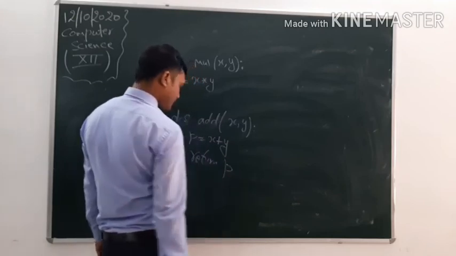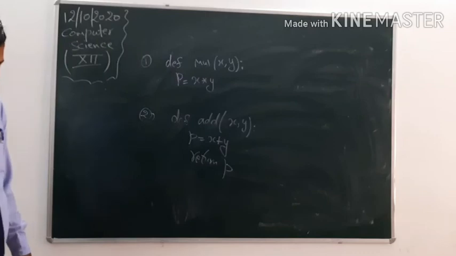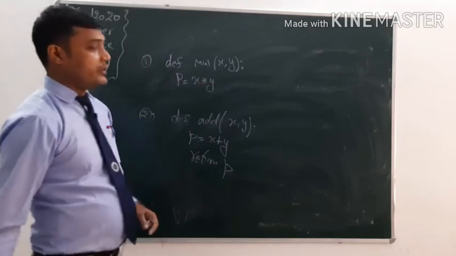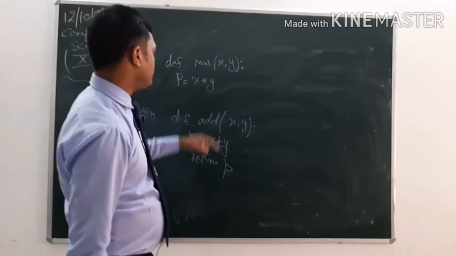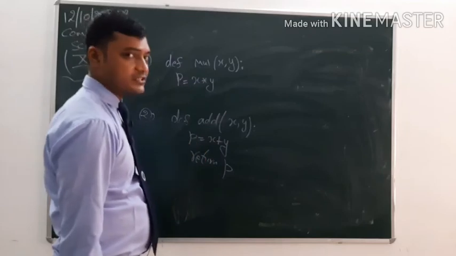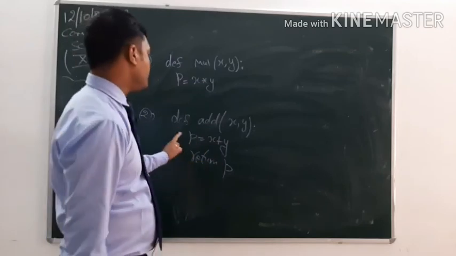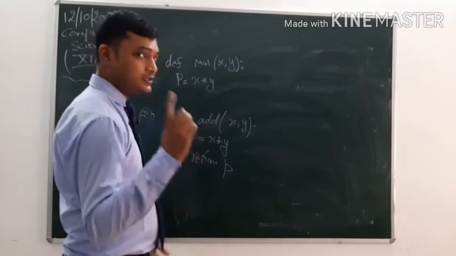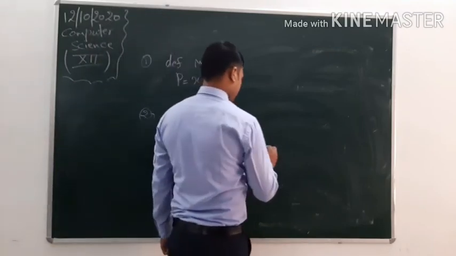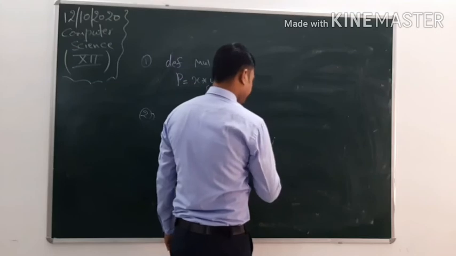Clear? Now, which example is a void function? Which function is void and which is non-void? In simple terms, a function with a return statement is called a non-void function.